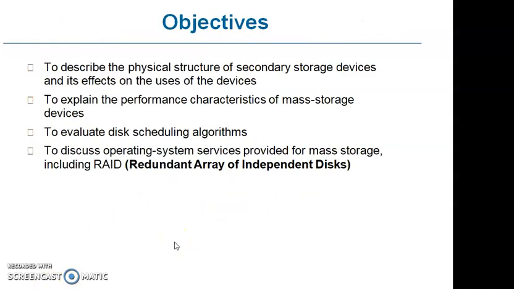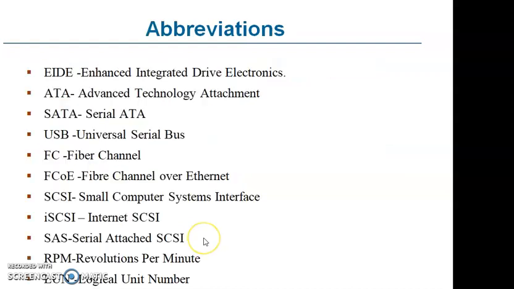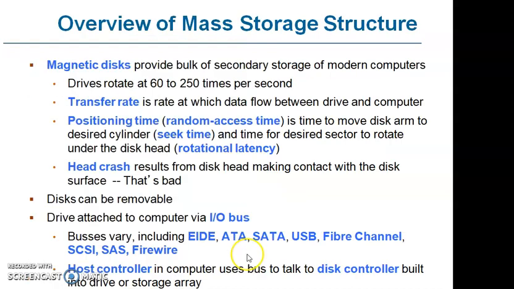The important objectives of this chapter are to describe the physical structure of secondary storage devices and its effects on the uses of the devices. Second one, to explain the performance characteristics of the mass storage devices. Third one, to evaluate various disk scheduling algorithms. Fourth one, to discuss operating system services provided for mass storage, including the RAID, that is redundant array of independent disk.